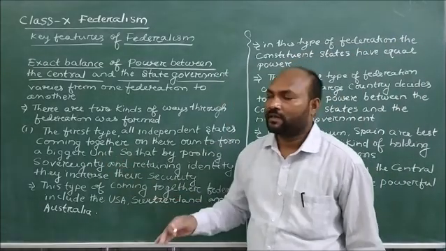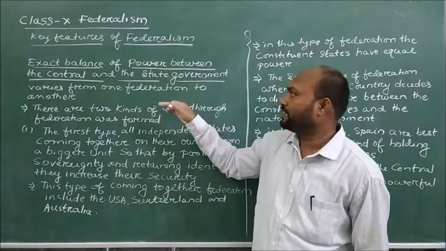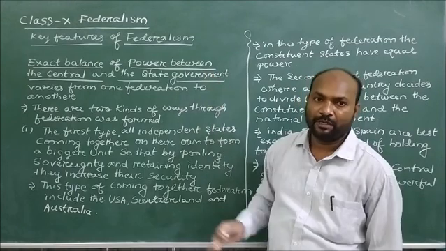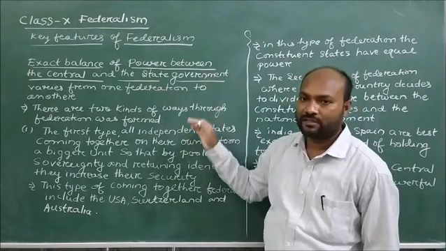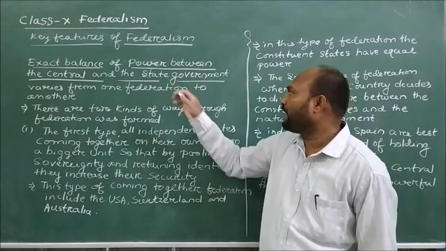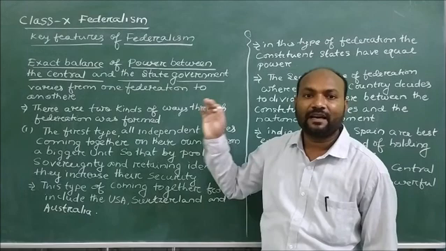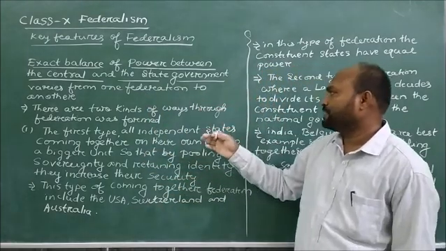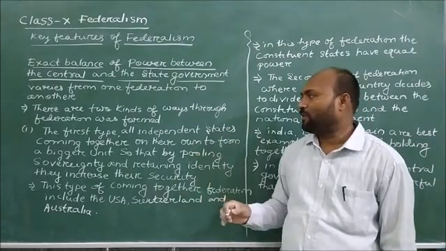So dear children, right now we will continue with the exact balance of power between the central as well as the state government, which is different from one federation to another. And here there are two ways through which federations were formed.